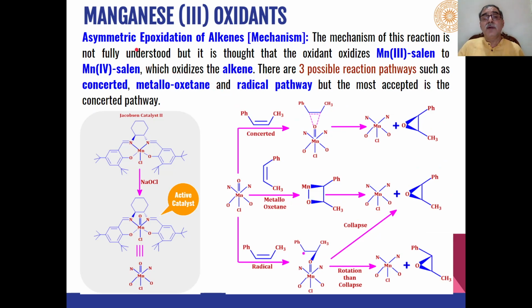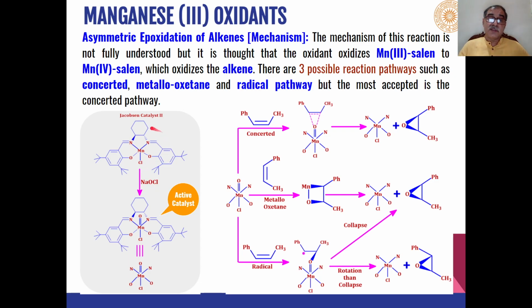Then the mechanism for these types of reactions, there may be three different mechanisms, but before that, the Jacobsen catalyst, as I have told you, is used in combination with another co-oxidant, NaOCl.